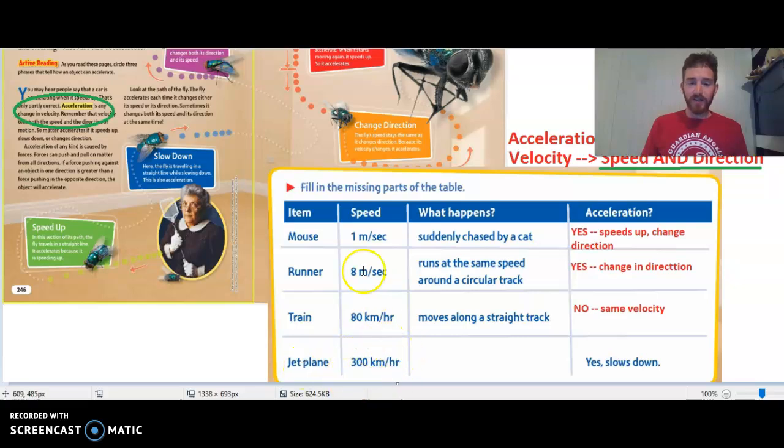Okay, great. Now the last one they give us here is we have a jet plane that's going 300 kilometers per hour, so the speed is staying the same. And oh, but no, it says yes, it slows down. So here we have an example of the jet slowing down. So what we need to do actually is tell what happened. So let's think about what could cause a jet to slow down. When might it be slowing down?